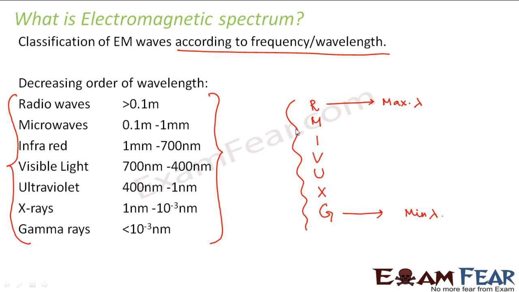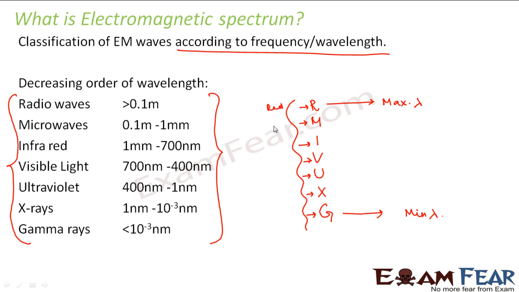One way of remembering this order is: a red man in violet uniform with X gun. If you like it, you can remember it like this, and if you think you can remember it anyway, that's good enough. So this is how you can remember this order.